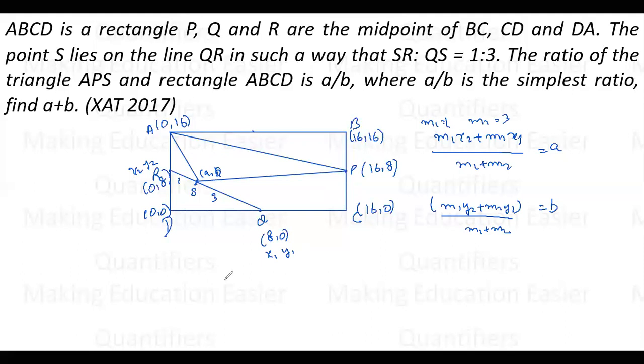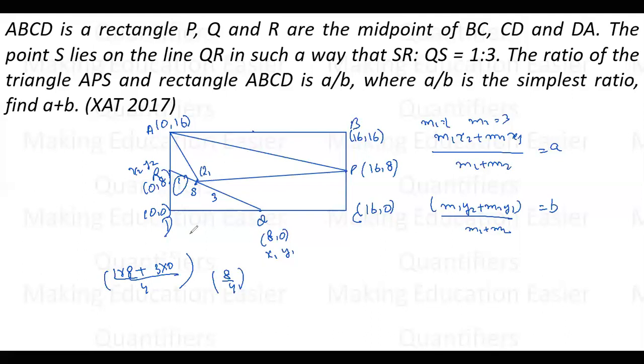So 1 into 8 plus 3 into 0, so 8 by 4. Basically, for the x coordinate I have m1 into 8, so 1 into 8 plus 3 into 0 upon 4. ठीक है, simple सा याद रखना फंडा. इस side की आपकी जो section की ratio होती है वो यहाँ पे multiply होती है, इस side की ratio यहाँ multiply होती है. मैंने m1 m2 वहां पे उल्टा लिख दिया था, but please consider this point. Upon m1 plus m2, that is 4. So this point A comes out to be 2.